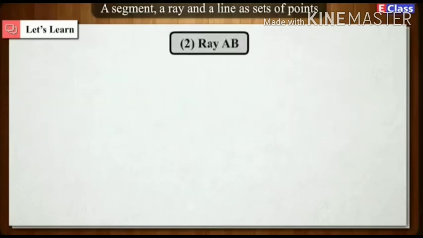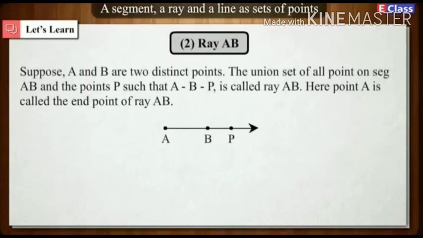2. Ray AB. Suppose A and B are two distinct points. The union set of all points on segment AB and the points P such that A-B-P is called ray AB.